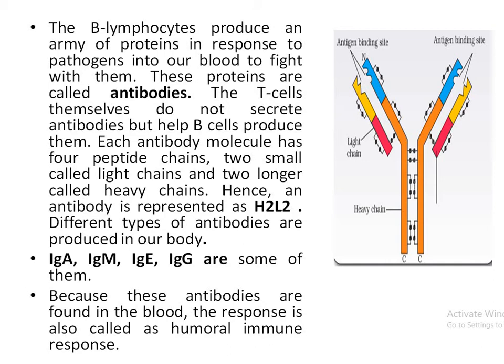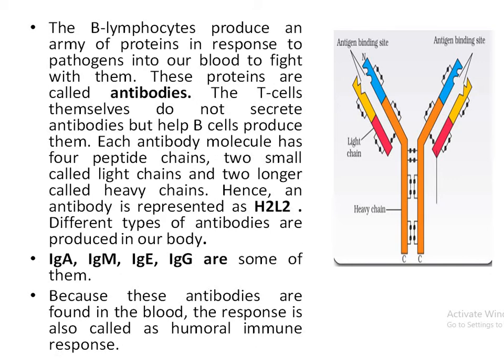The structure has two heavy chains of 440 amino acids and two light chains of 220 amino acids. So the structure is called H2L2, meaning two heavy chains and two light chains joined together by disulfide bridges, and it has two antigen binding sites on the N terminal.